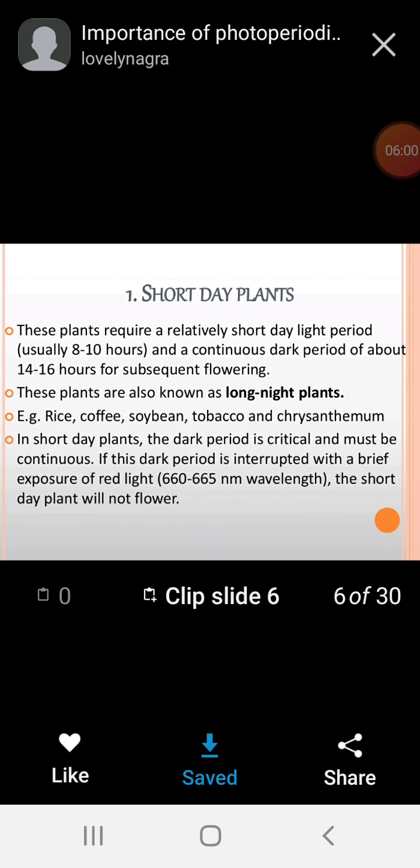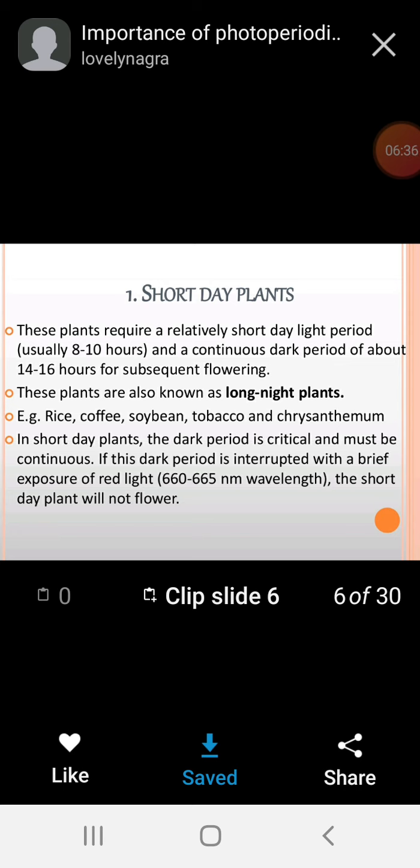Next, we shall have a discussion about the short day plant. In the examination you have to write what short day plants are. These plants require a relatively short day light period, usually 8 to 10 hours, and a continuous dark period of about 14 to 16 hours. Underline that, 14 to 16 hours for subsequent flowering. These plants are known as long night plants. Instead of short day plants, they are also called long night plants.